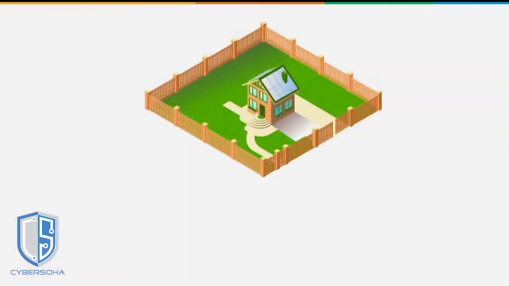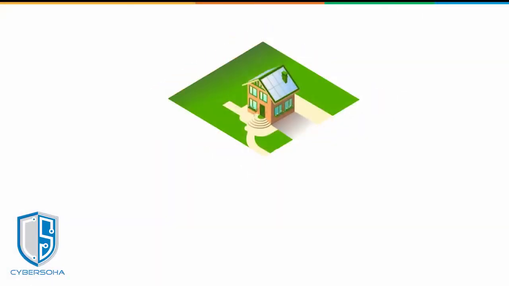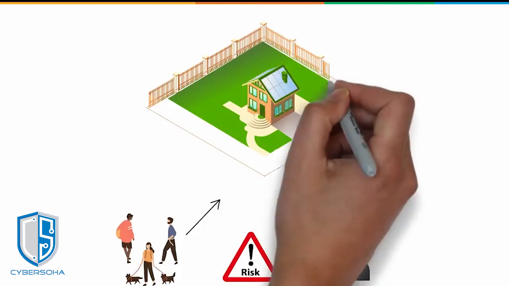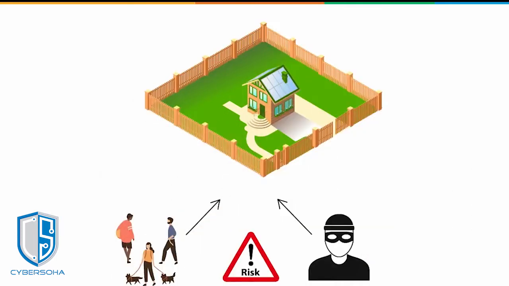Imagine our houses without a fence or boundary wall. This would make our property easily accessible to trespassers and robbers, and place our homes at great risk, right? Hence, fencing our property helps safeguard it and keeps trespassers at bay.